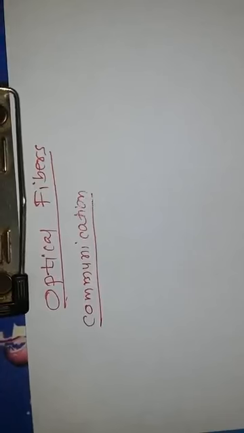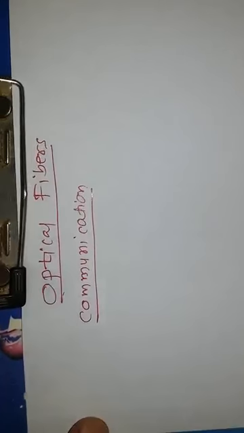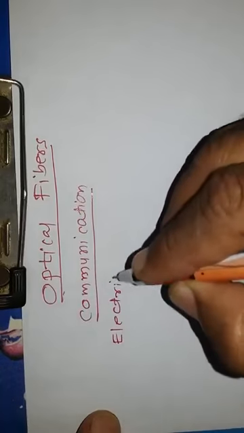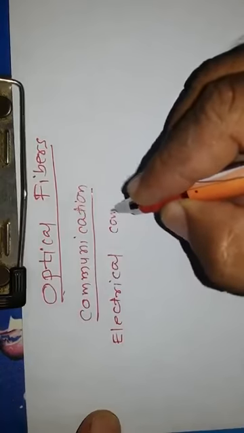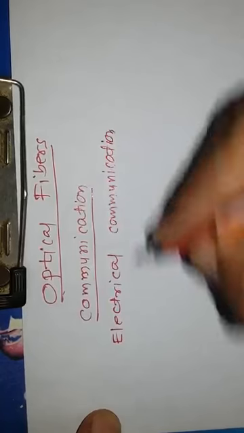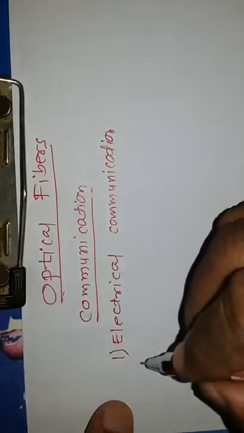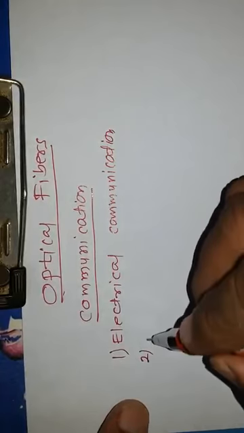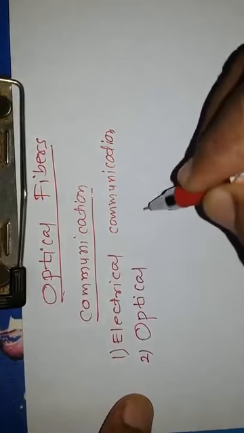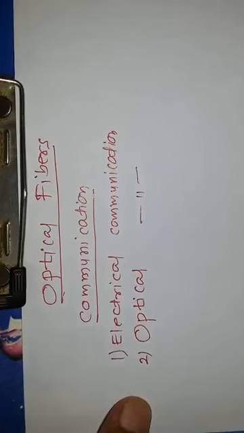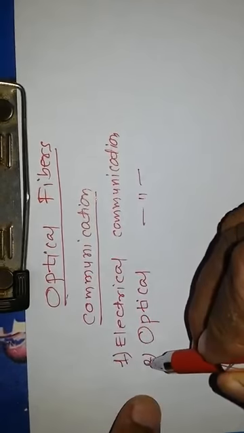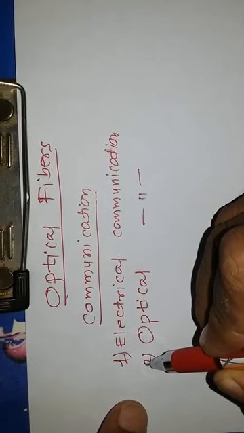Previously, the communication was made by electrical communication. This is electrical communication. And the second type of communication that we are studying is called optical communication. Now compare these two communications. One is electrical and the second is optical communication.